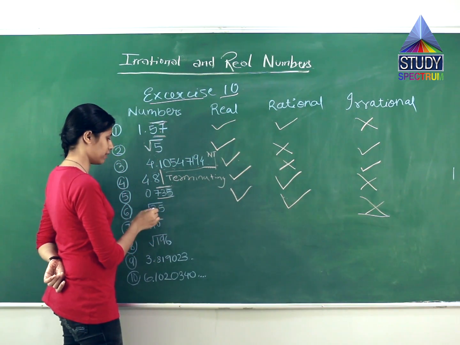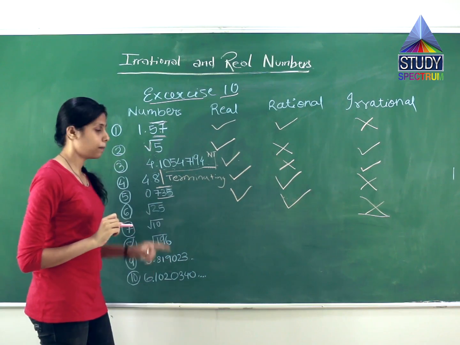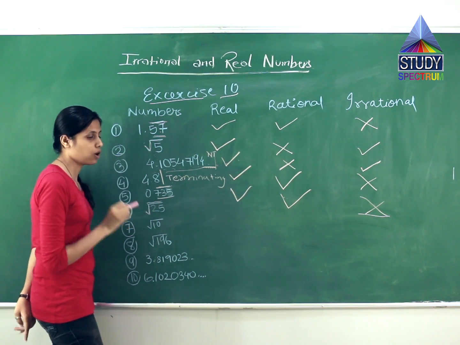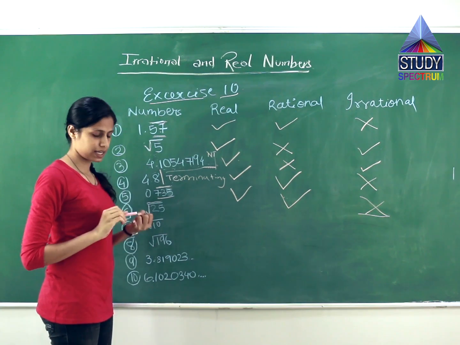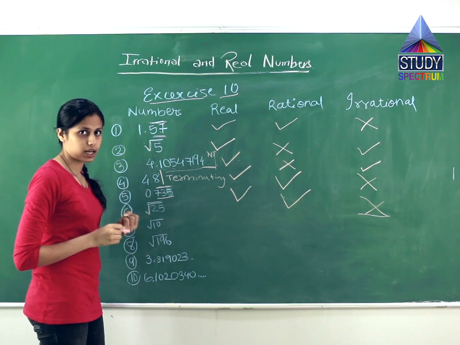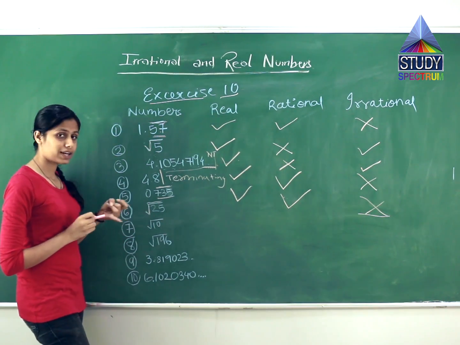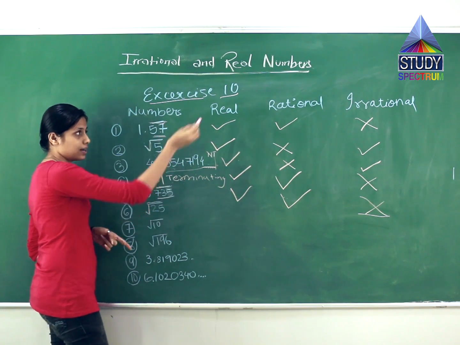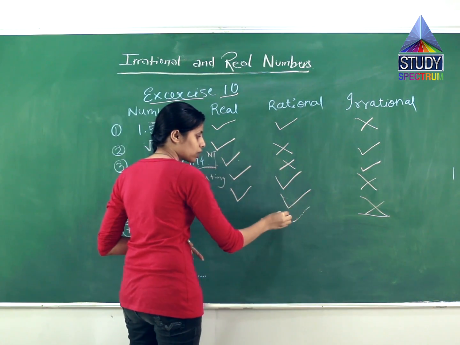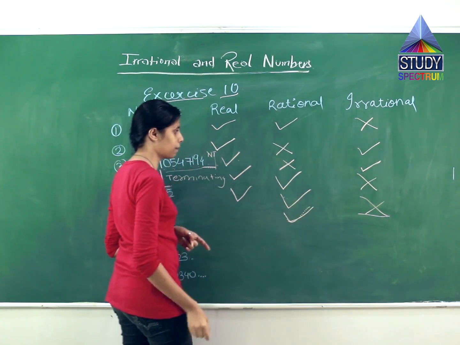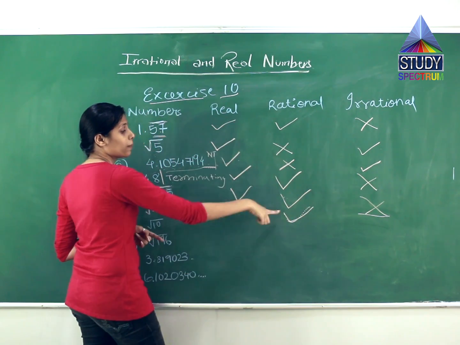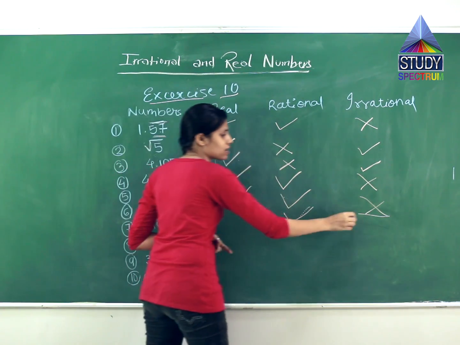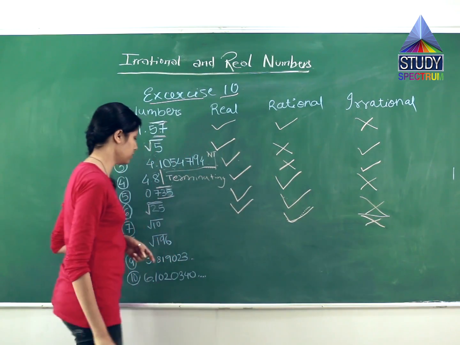The third is 25, root 25. Repeat, perfect square. When a square root comes, we have to see whether it is a perfect square or not. Which are our perfect squares? It is 4, 16, 25. What I said? 25. Is it included? Yes. So what is it? It is a rational number. If it is a perfect square, what will it be? It will be a rational number. To be a rational number, what does it have to be? It has to be a real number. So it can't be an irrational number.